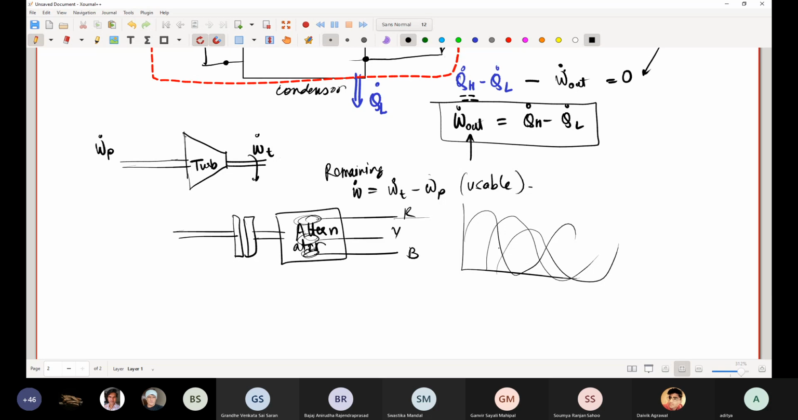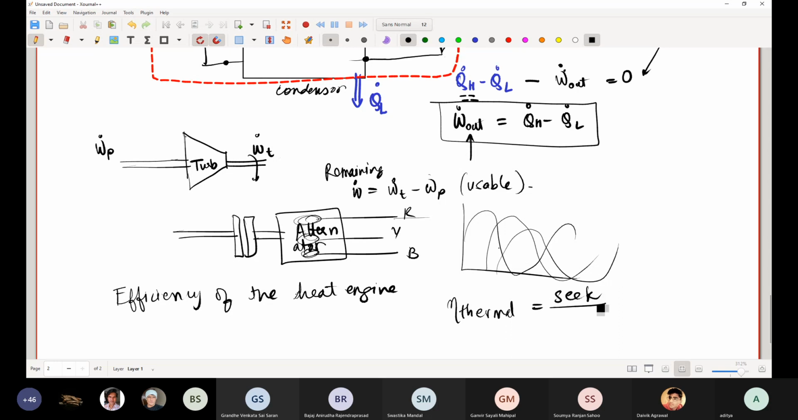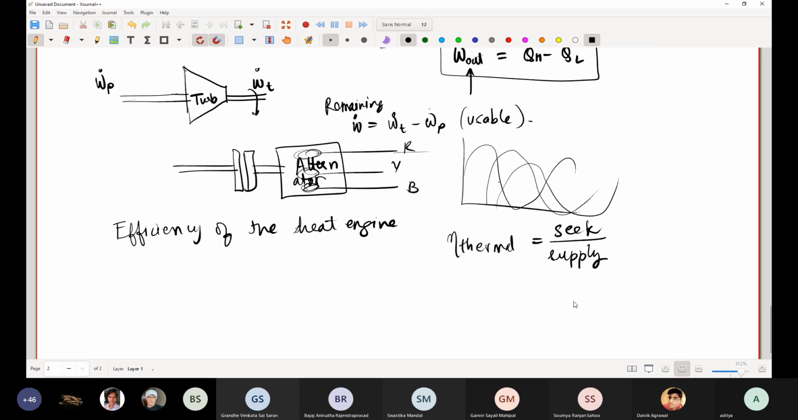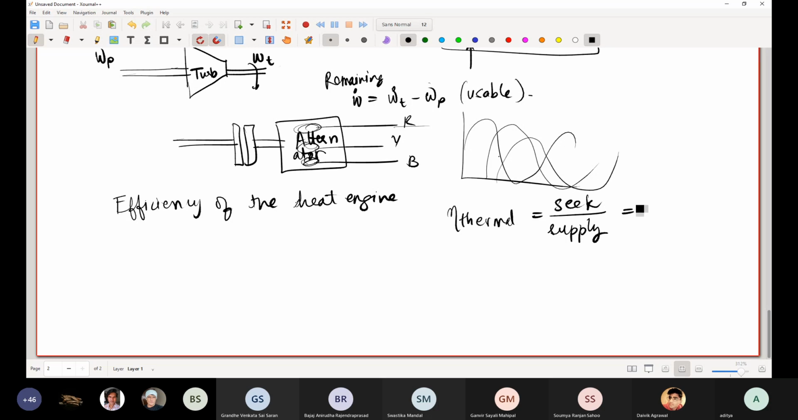Electrical transmission, basically. So now let us figure out the efficiency of the entire cycle, the heat engine. We define the efficiency of the heat engine as follows. We say that the thermal efficiency of the heat engine is what we seek divided by what we supply. And what do we seek? We seek a certain amount of work done.